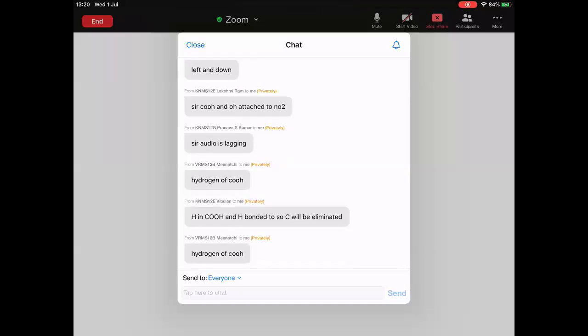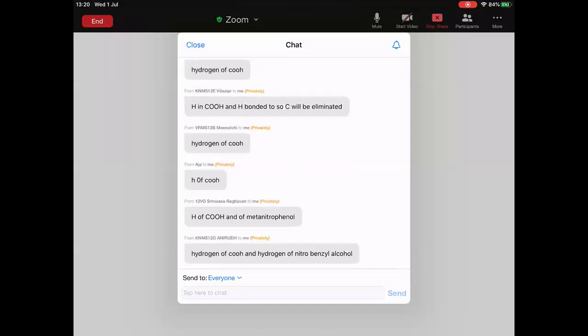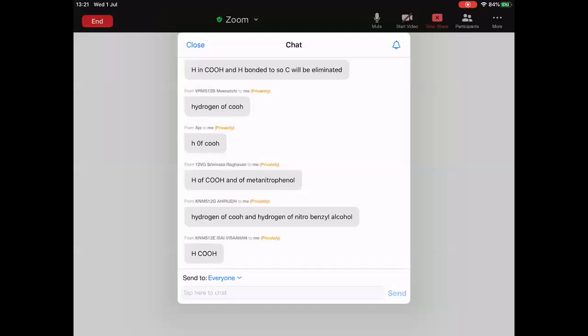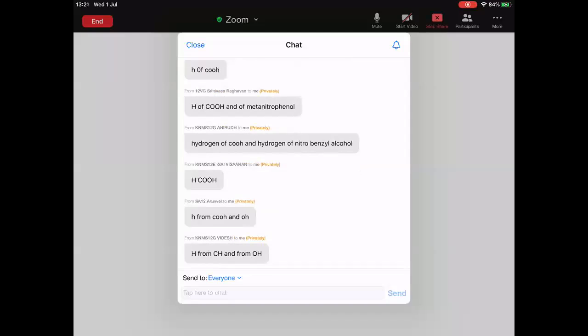Which 2 hydrogens will be liberated preferably? That's my question. Everyone is giving only one answer, hydrogen of COOH, but 2 hydrogens should be liberated. Where is benzyl alcohol here?